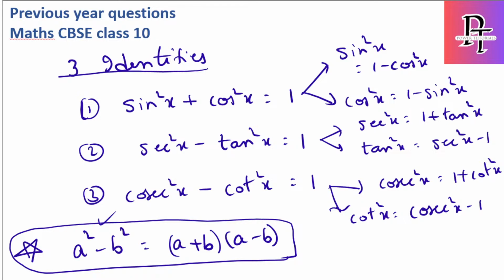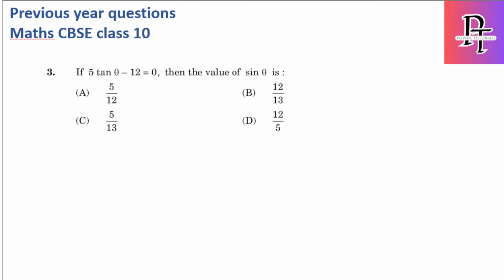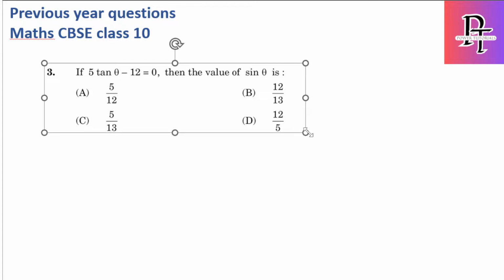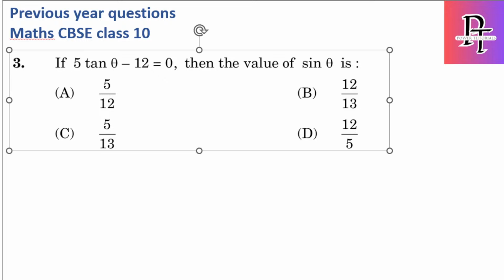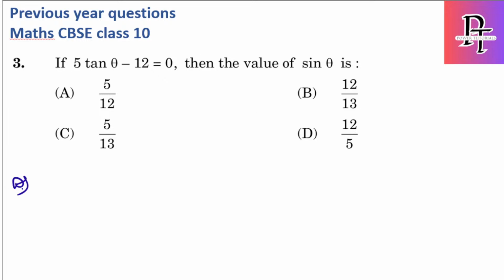Okay, so now let's solve a few MCQ questions from the 2024 paper. So this is the first one. I will just expand it. Okay, I think now everyone can see it. This is one question of 2024, one of the sets. The question is 5 tan theta minus 12 is equal to 0. They are asking the value of sin theta.